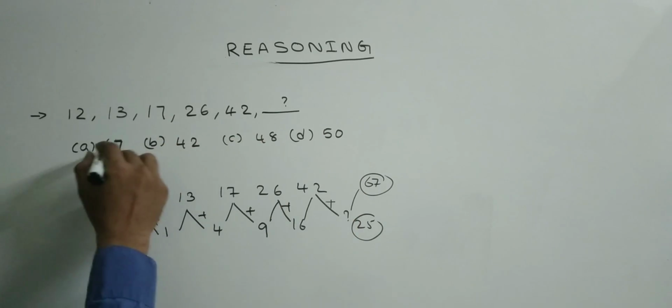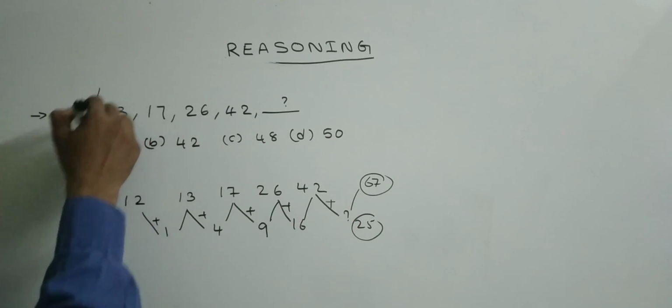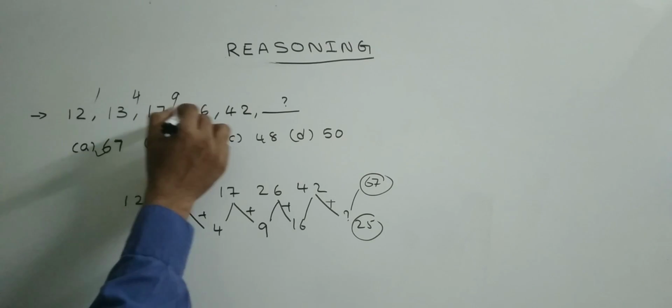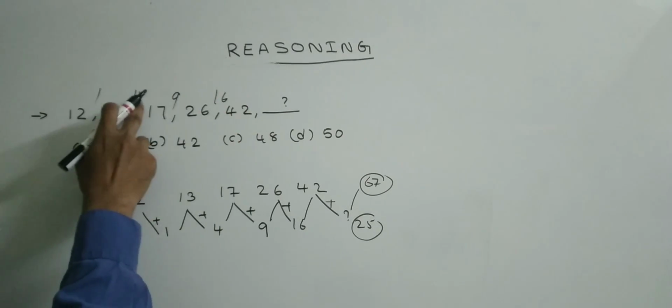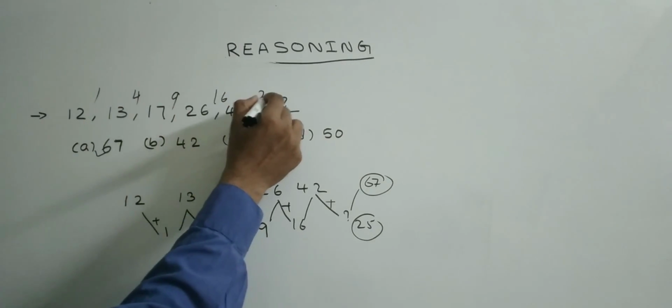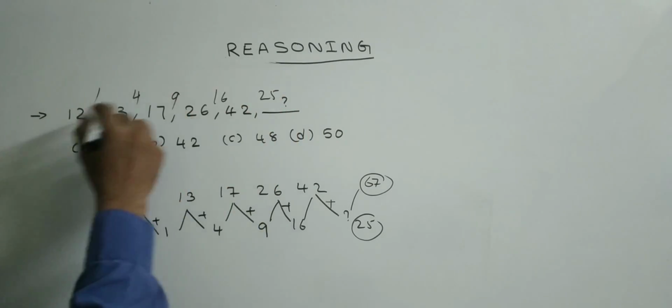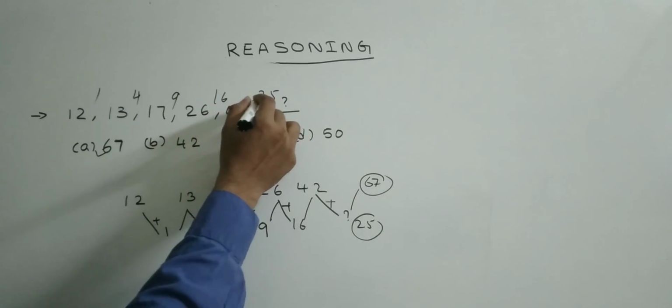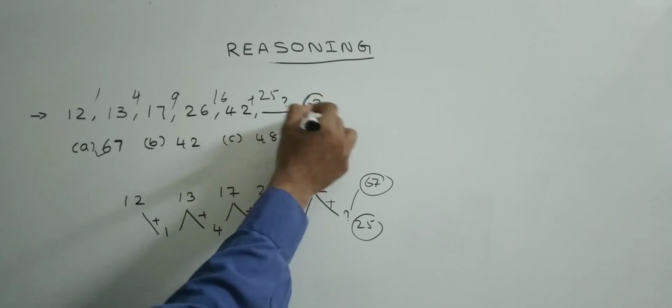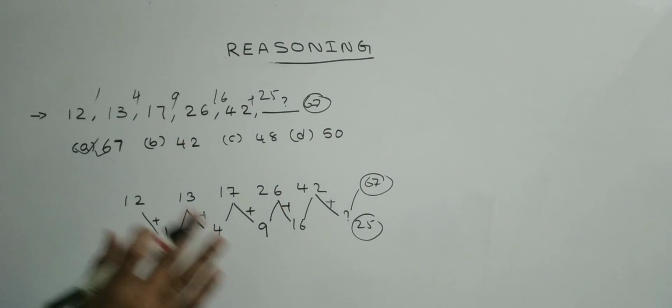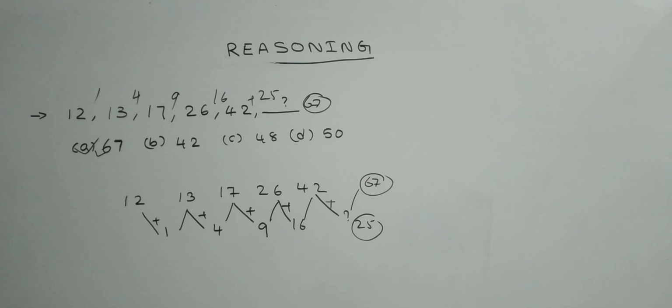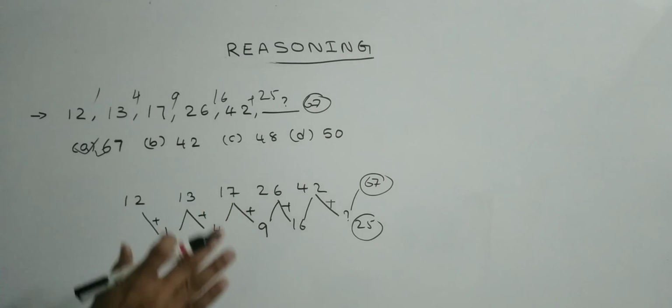Then 42 plus 25, how much? 67. Answer is 67. Straight away we can write here 1, here 4, here 9, here 16. That means 1 square, 2 square, 3 square, 4 square, then 5 square will come. 5 square means 25. Then he is adding every time. Then 42 plus 25, how much? 67. So answer is 67. Hardly fraction of second. In fraction of seconds we will get the answer. No need to wait. No need to solve all these things. Easily we will get in the number series problems.